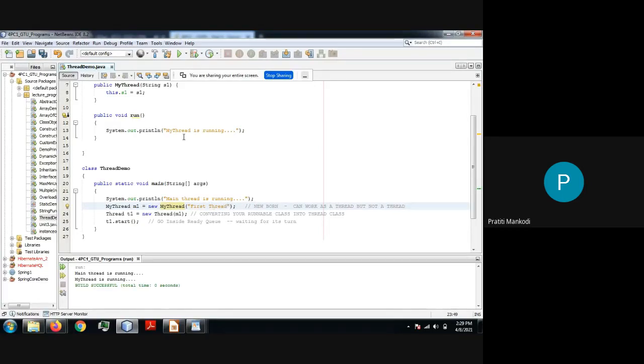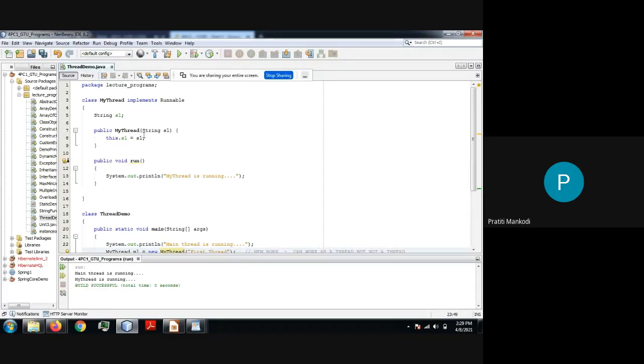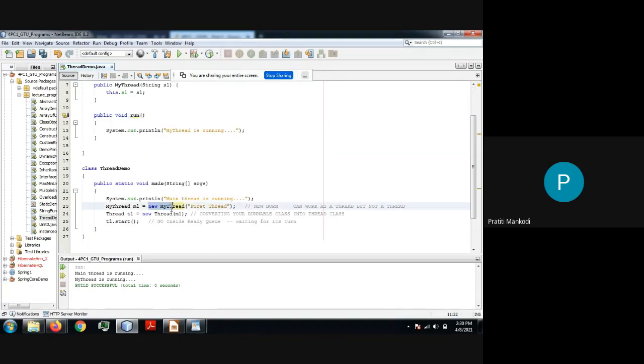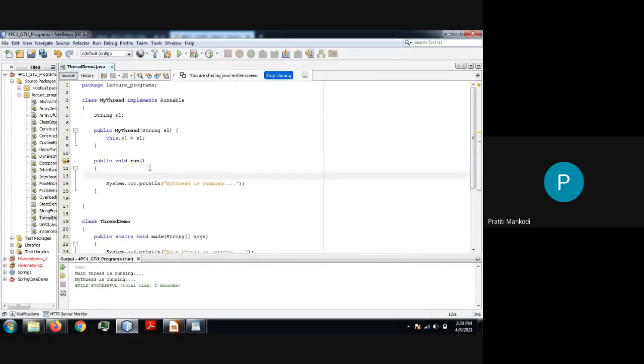Inside the run method, I want to execute this first thread five times. If I want to execute it, the best way is a loop: for integer i equal to 0, i less than 5, i plus plus. That's it.